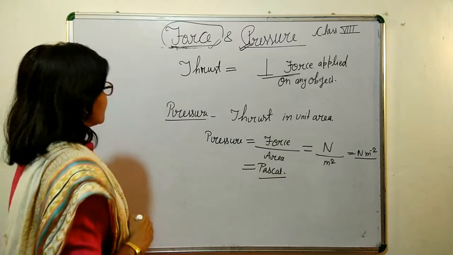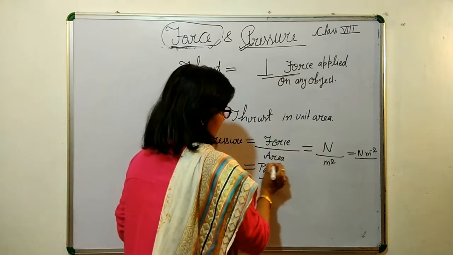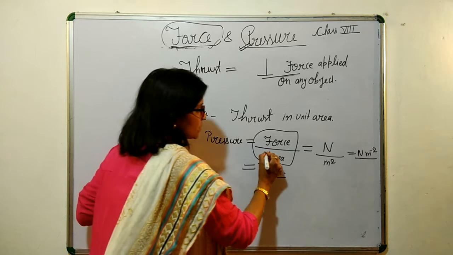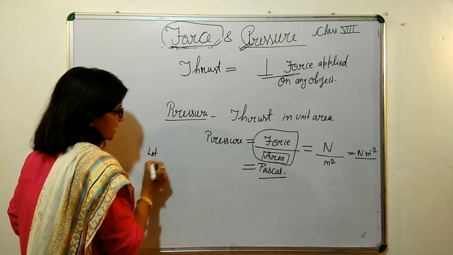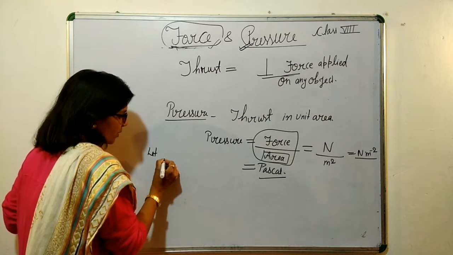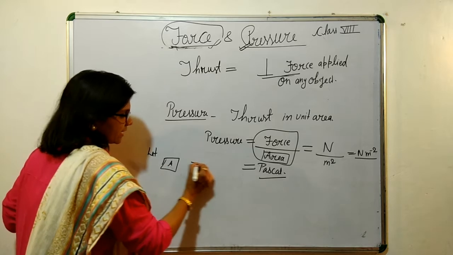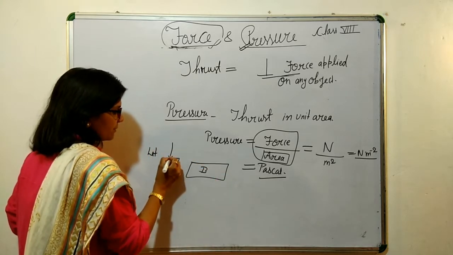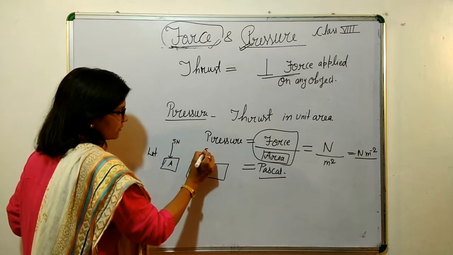Now, pressure is force per unit area. Let me give you an example. Suppose there is an object A and an object B. The force applied here is 5 Newton, and the thrust here is also 5 Newton.